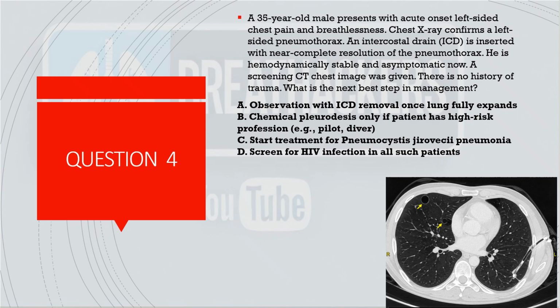Also, the contralateral cyst in this CT hints at the underlying bleb disease, and it does not mandate an immediate intervention unless the patient is in a high-risk profession or there is a recurrence, which is not mentioned here. And all this PCP and HIV infection, they were actually the distractors for this question.